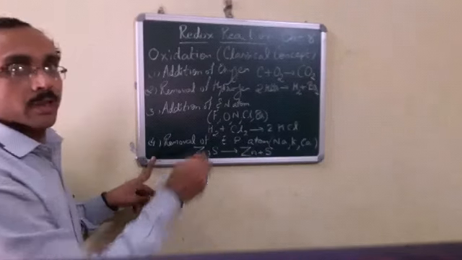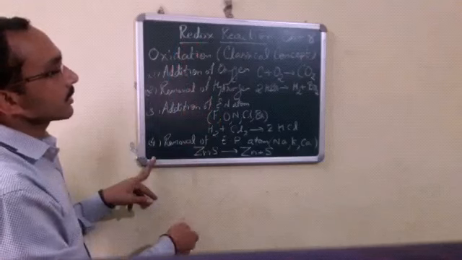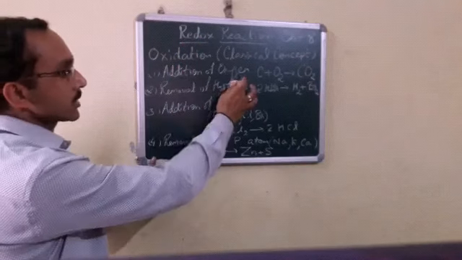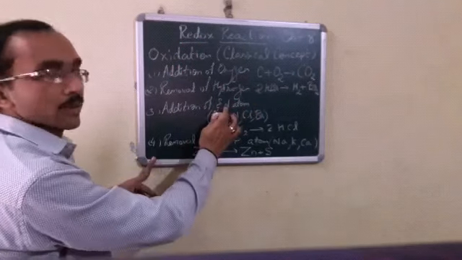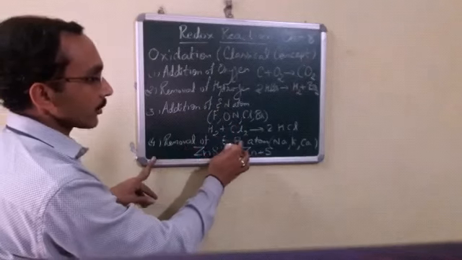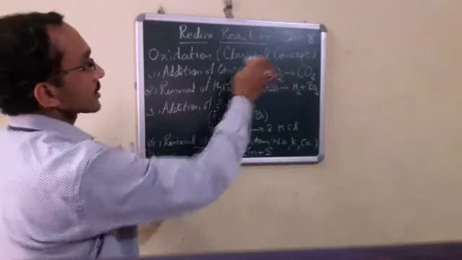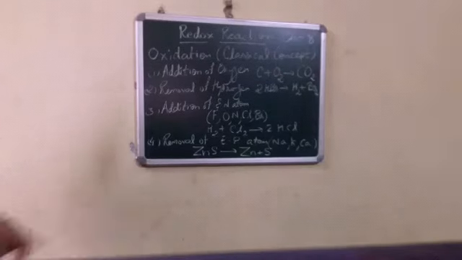is zinc. In that way, we can say that oxidation takes place due to addition of oxygen, removal of hydrogen, addition of electronegative atom, or removal of electropositive atom. That is the classical concept of oxidation.